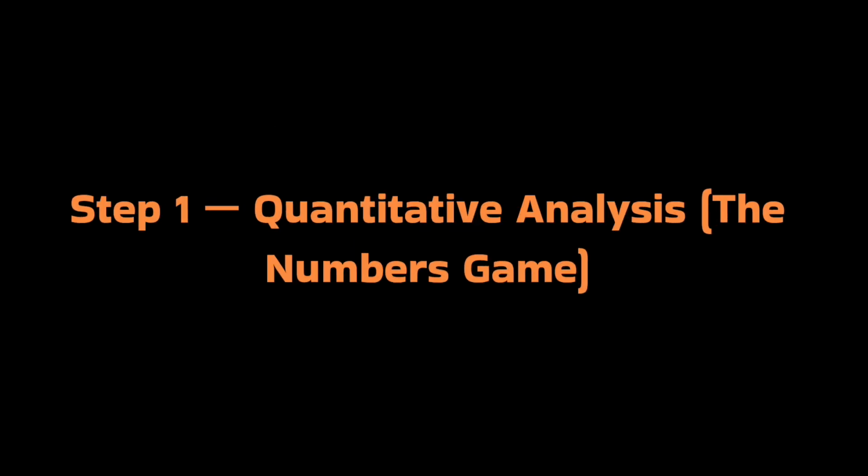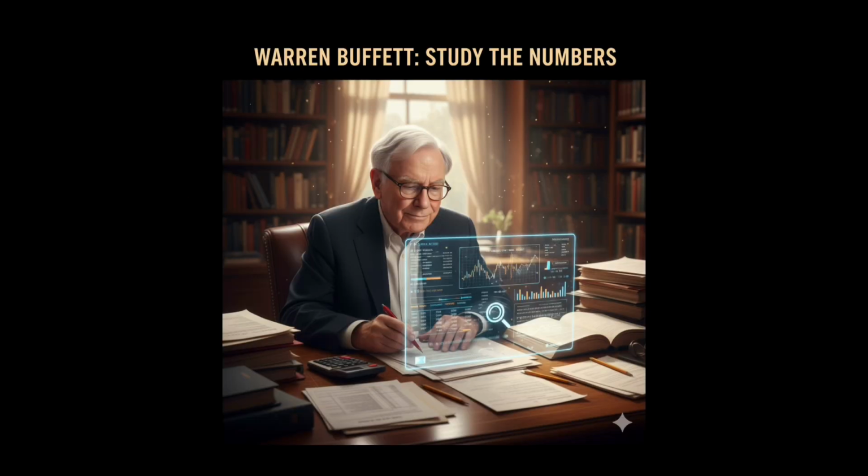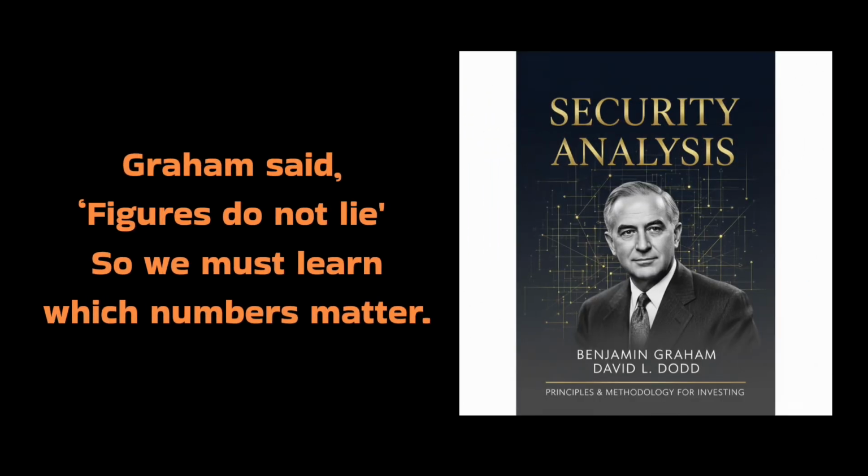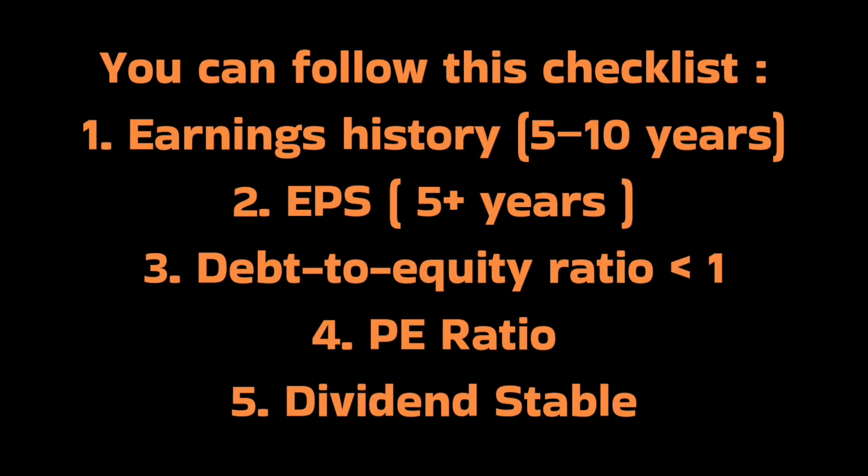Step 1, quantitative analysis, the numbers game. Study the numbers. Graham said figures do not lie, so we must learn which numbers matter. You can follow this checklist. Number 1, earnings history: 5 to 10 years of continuous growth. Number 2, EPS: more than 5 years of continuous growth. Number 3, debt to equity ratio below 1. Number 4, PE ratio. Number 5, stable dividend.